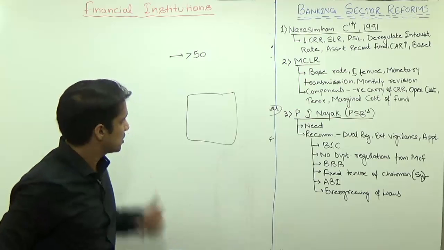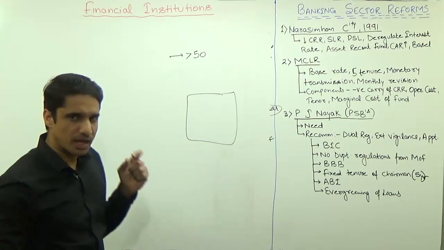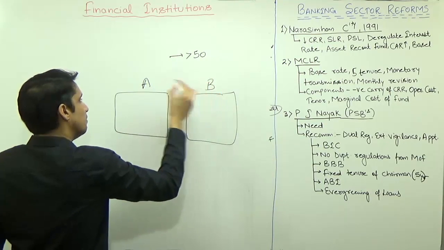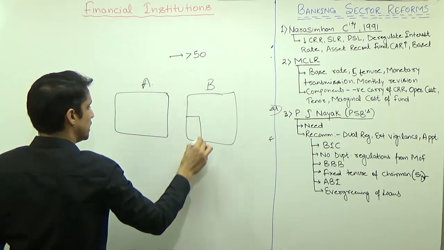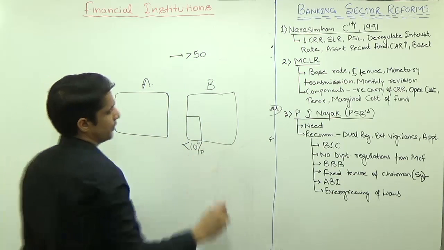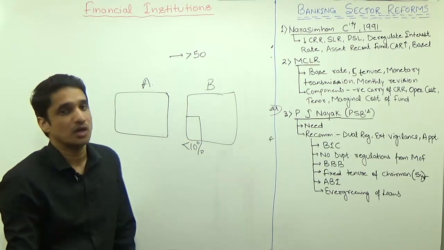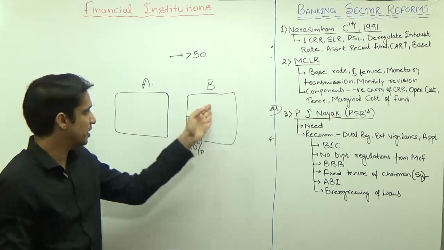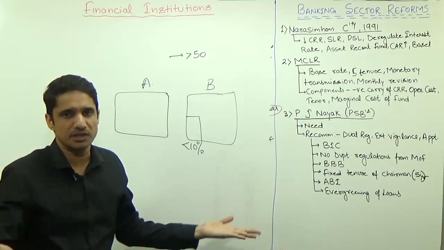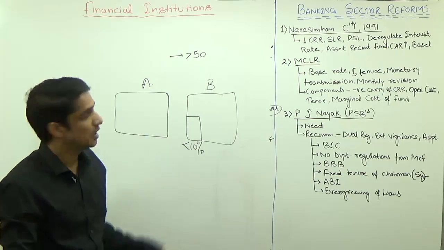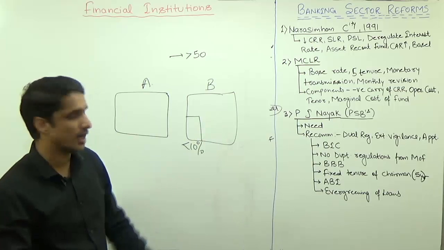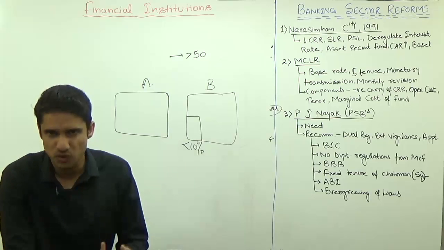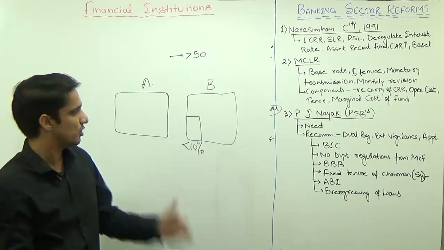The RBI regulation does not allow them to diversify. At present, if these are two banks, this is bank A, this is bank B, bank A cannot buy more than 10% shares of bank B. Not even A, anybody can at max buy 10% of the shares of a bank. If this is the scenario, the amalgamation of banks will not take place and no big bank will emerge. As well, the diversification of business is also highly regulated. If they want to sell insurance, again they have to take permission. Provident fund, mutual fund, SIP, all these things require a lot of regulation.